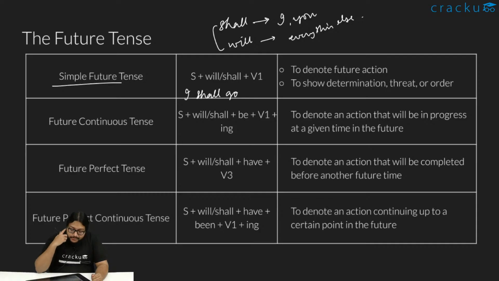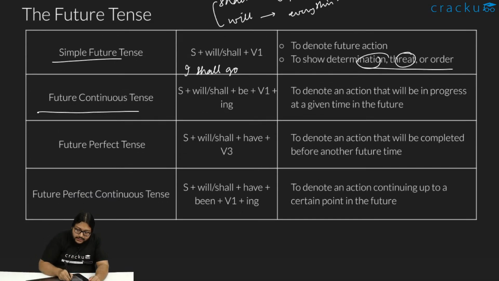When do we use simple future? To denote a future action. Like I shall go to the market. Like I will go to the market in the future, something like that. Or to denote determination, threat, or order. Like if you do not do this for me, I will kill you. Right? I am using simple future. I am threatening you: do this, otherwise I'll kill you. So for a determination act or a threat, we also use simple future.